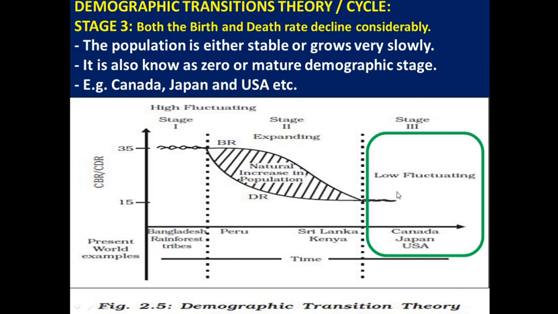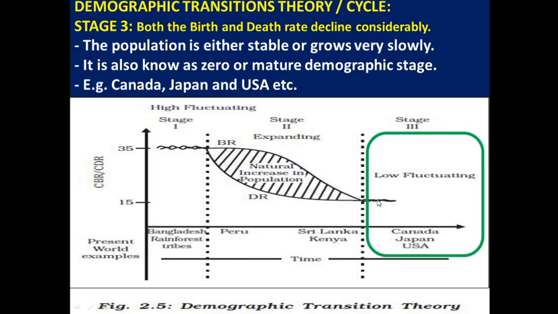Why are they experiencing this type of birth rate and death rate? Because these countries are socially and economically highly advanced as compared to those countries which are in the first stage and second stage.